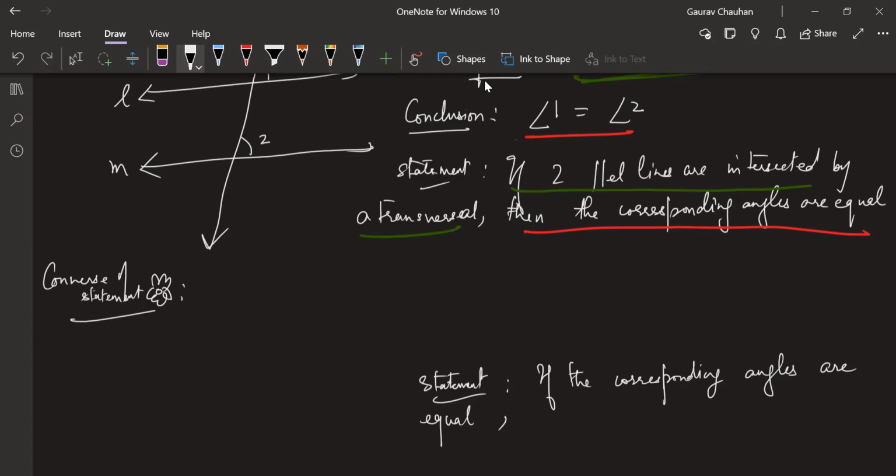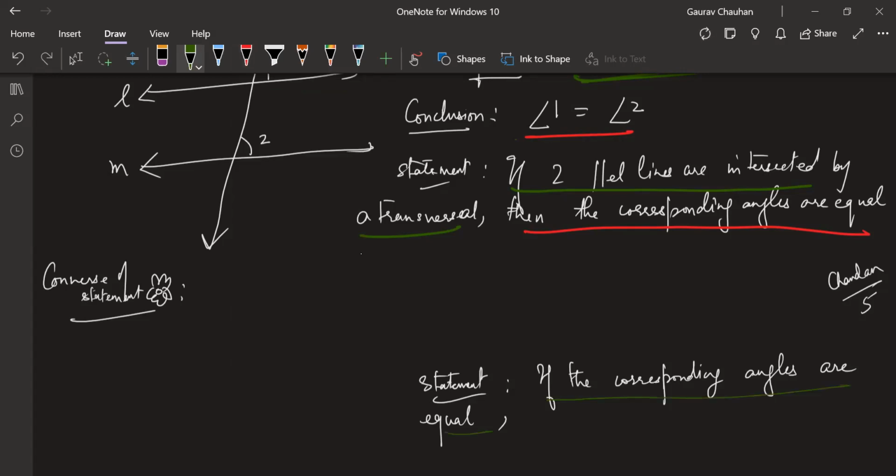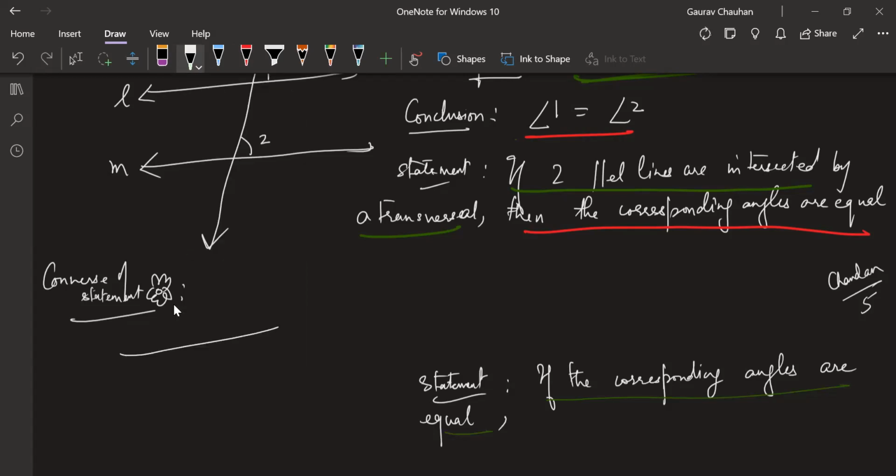That also, if you write, is correct, like Manoj did it previously. Chandan, I'm giving you 5 for this, but there's a better way of writing this. Corresponding angles are formed in the given part only. Corresponding angles are already formed, no? They are told corresponding angles are there, which means we already know two lines are there, and we already know that there is a transversal. Then only corresponding angles will come. So two lines and a transversal are already known to you.